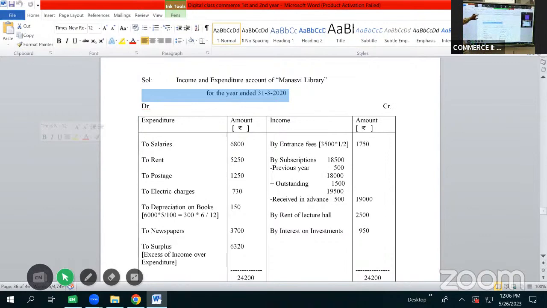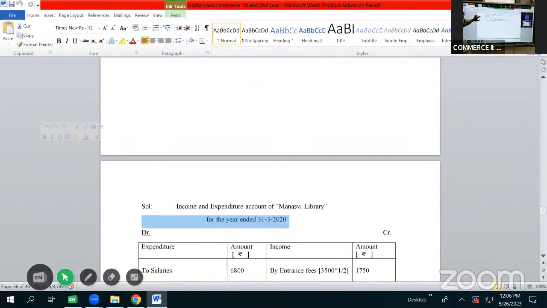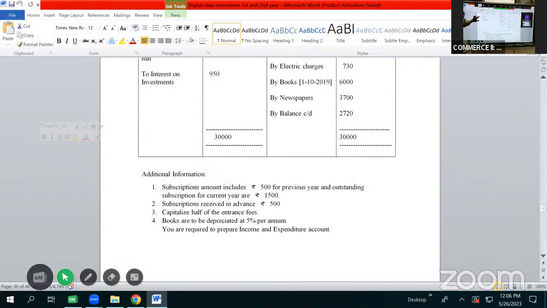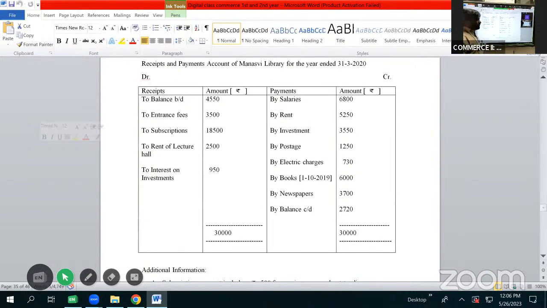Whatever is given as receipts in the question will be converted as income, and whatever is given as payments in the question will be converted as expenditure. So what were the 3 points to be remembered for solving the problem for receipts and payments? Receipts and payments starts with opening balance and ends at closing balance. Any amount of receipt or payment can be recorded, whether it is related to the previous year, the current year, or the next year. And any item can be recorded, irrespective of its nature, be it of revenue nature or capital nature.